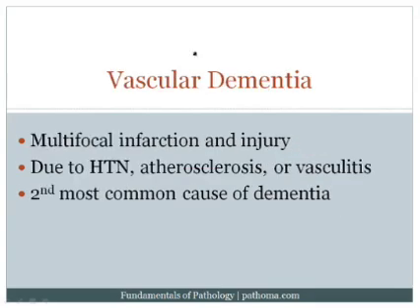An additional type of dementia is called vascular dementia. The idea here is that you've got a problem with the blood vessels, for example, hypertension, atherosclerosis, vasculitis, which decreases blood flow to the brain. That decreased blood flow to the brain will result in multifocal infarction and injury, and that will eventually result in dementia. Now the way I think about this is to simply go back and remind myself that when you have